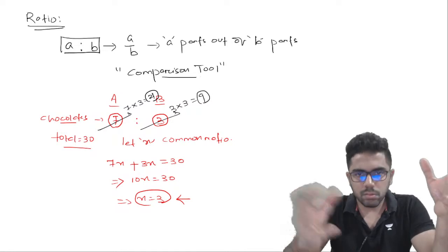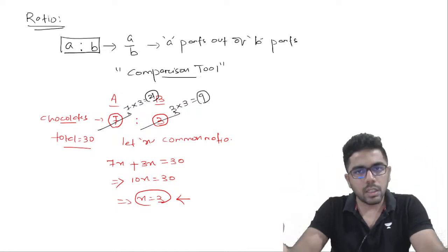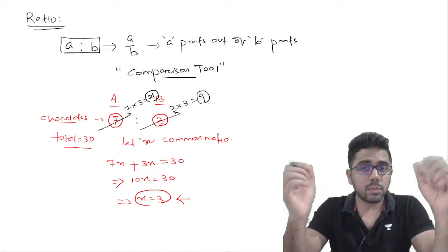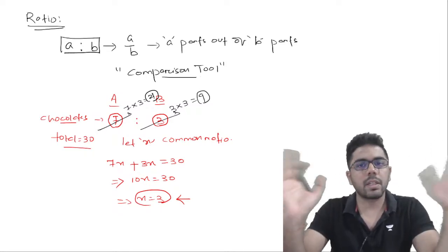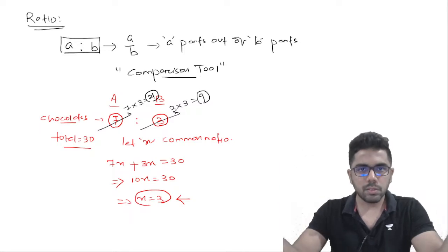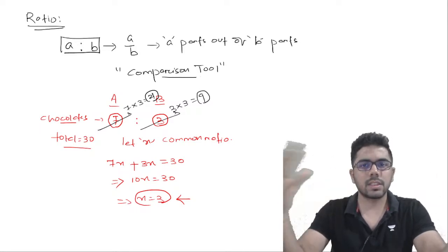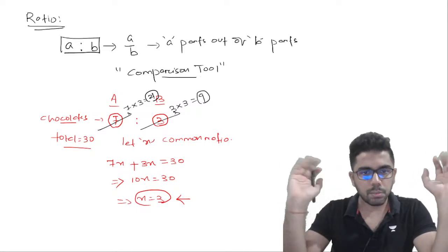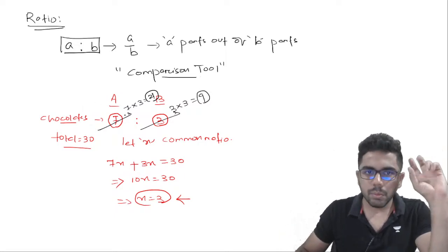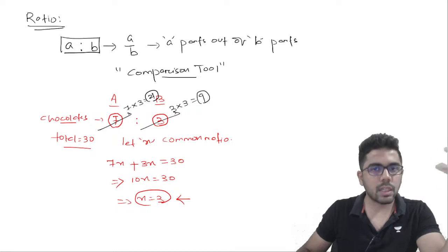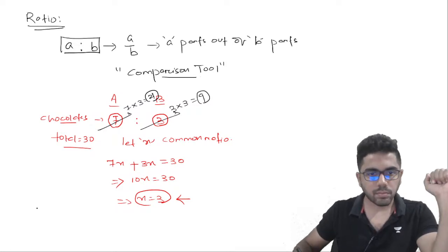So just some basics. 2023 का session start कर रहे हैं and we are starting with this topic, ratio. A is to B. When we look at a ratio, the first thing that comes to our mind is that it's a comparison tool. If I say 7:3, that means the first entity has 7 parts, the second entity has 3 parts. जैसे A and B में अगर chocolate 7:3 ratio में, तो immediately देखते ही पता चल रहा है A is having more, B is having less.